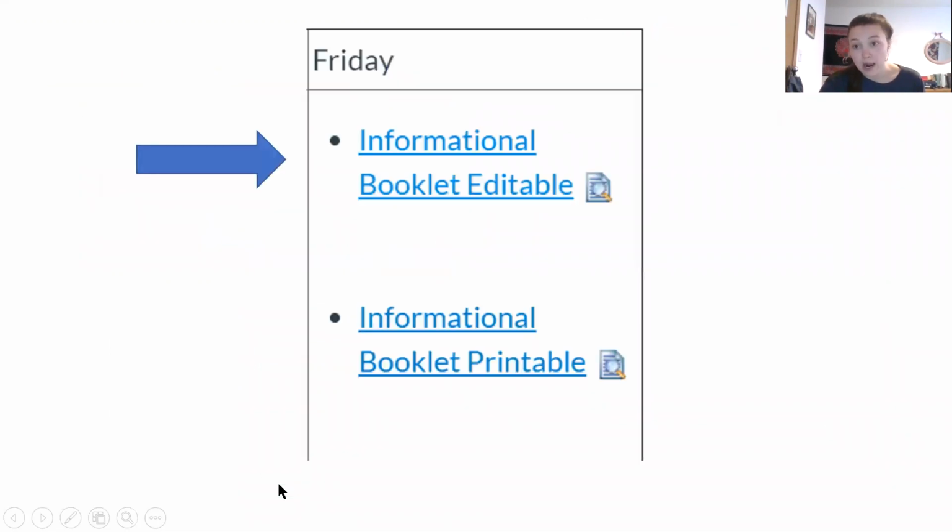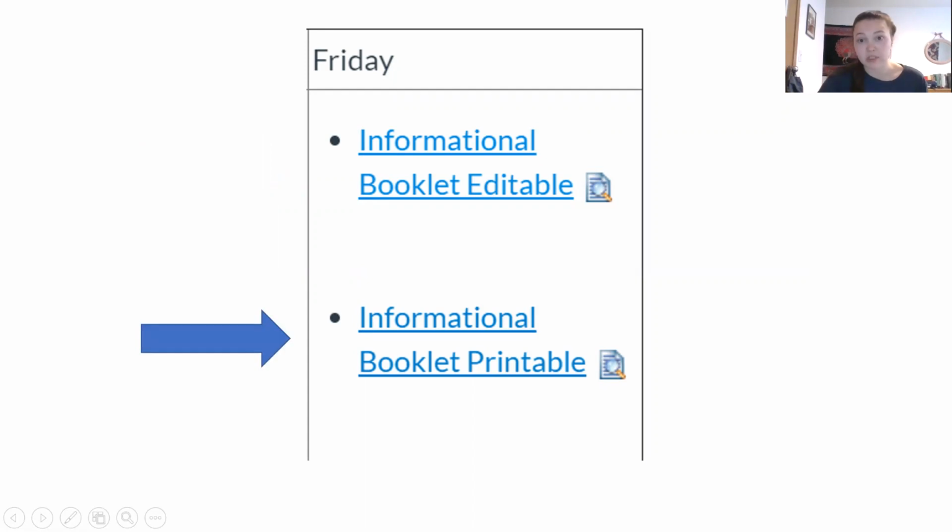There are 2 options for this booklet. There is an editable booklet that you can type right into on your computer, and a printable booklet that if you have a printer, you can print it and just write right into it. Additionally, if you've been writing on notebook paper or any loose paper, that is also one way to do it.